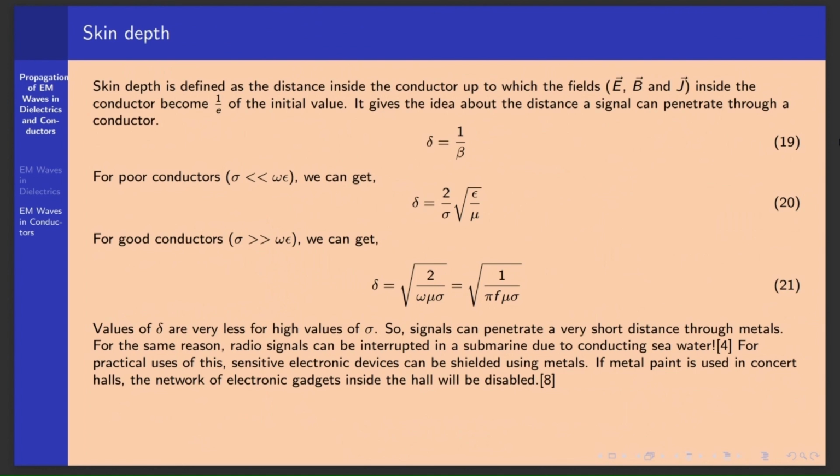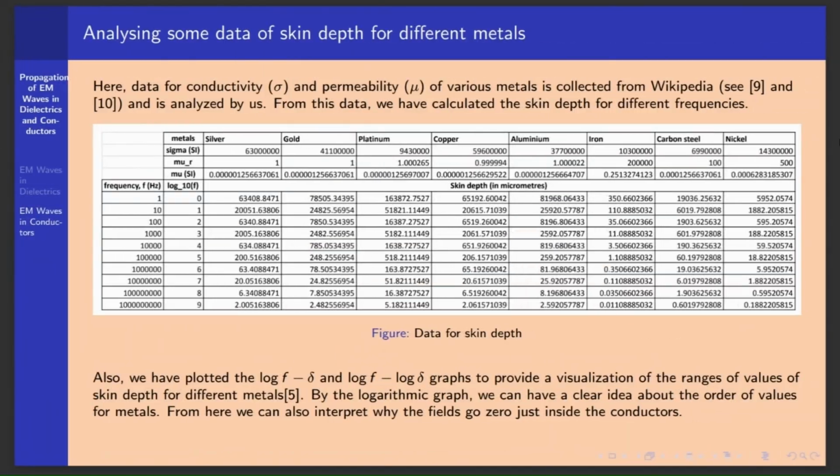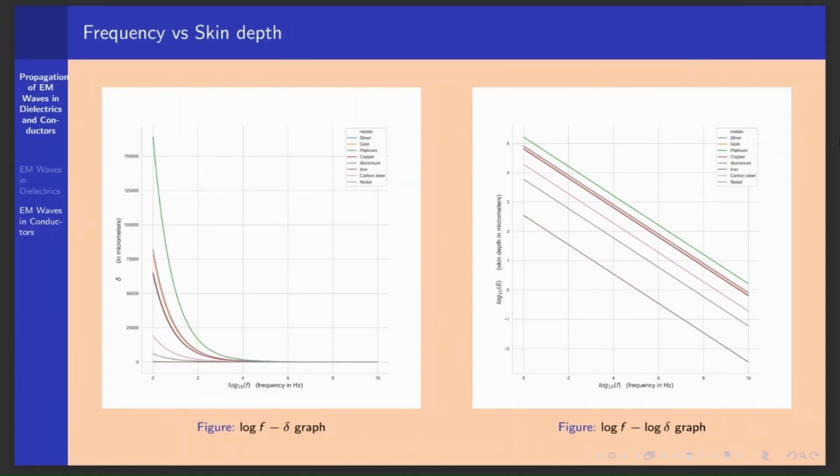It's the reciprocal of the attenuation constant beta. We have obtained values of skin depth using values of beta here. Here's an analysis of data for skin depth. We have collected values of permeability and conductivity of different metals and calculated skin depth at different frequencies. By using this data, we have plotted graphs between frequency and skin depth. In the logarithmic graph, we can see the orders of values of skin depth clearly.